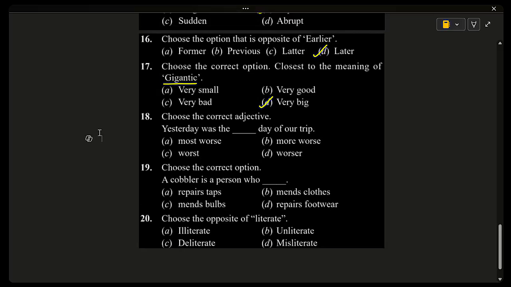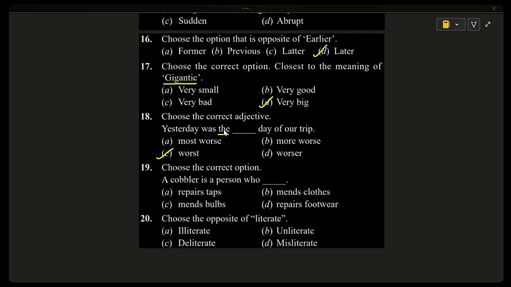And 18th one, choose the correct adjective. Yesterday was the dash day of our trip. Most worse, more worse, worst, worser. And the correct answer is worst. So here, the is giving the clue. The is used before the superlative degree. So worst is the superlative here. The word the shows we need a superlative degree.